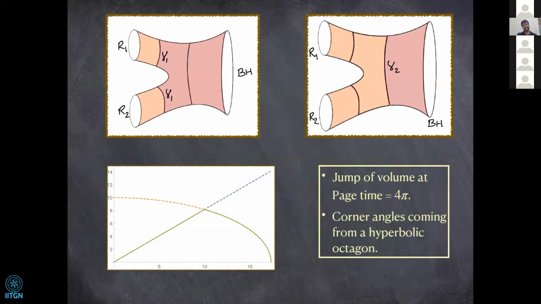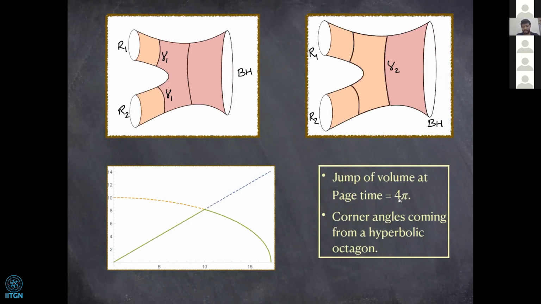And in this case, again, one finds that, for example, from the radiation side, the primary choice of HRT surface will be this gamma 1 plus this gamma 1. Whereas at a later time, since this black hole is evaporating and these gamma 1s are increasing, whereas this throat horizon is decreasing with time, at a later time this will be the preferred HRT surface, and a new volume will be added. And in this case, as I mentioned, in case of a 3-boundary wormhole, the thing that gets added is a hyperbolic octagon. And so the jump of volume at Page time would be simply 4 pi.